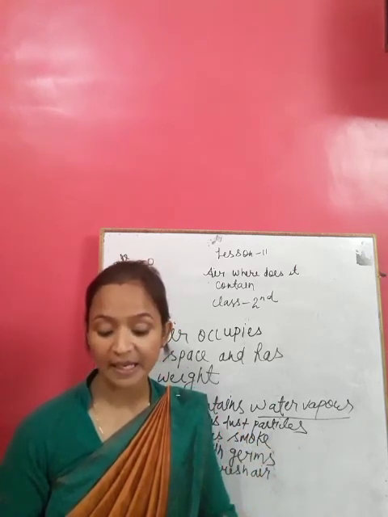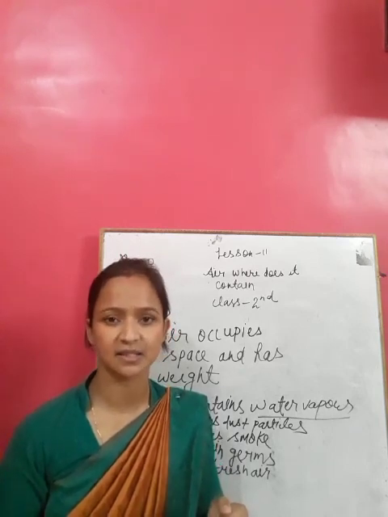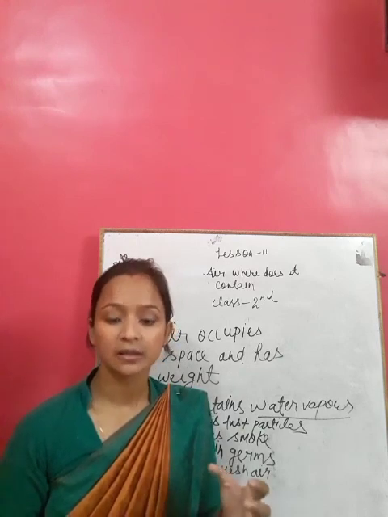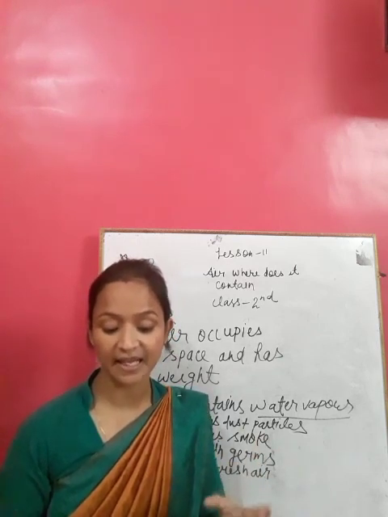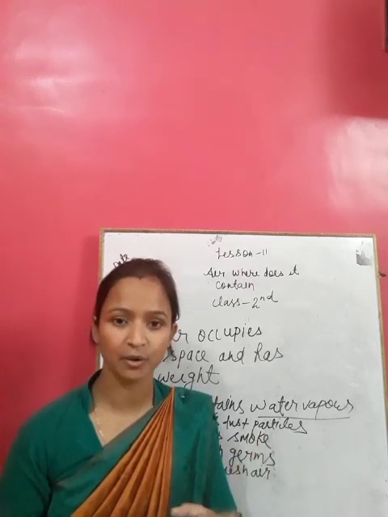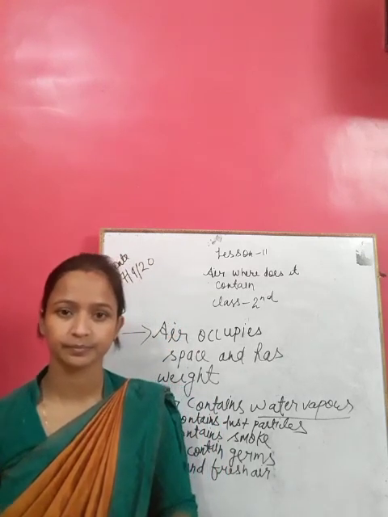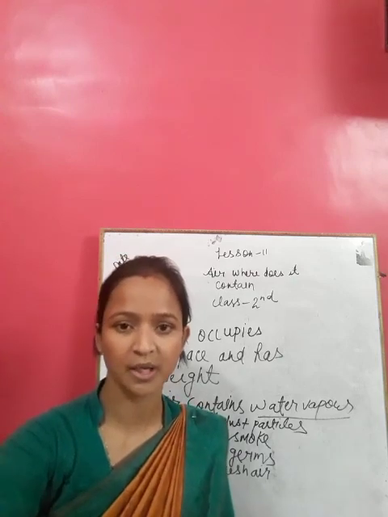Never live or play in smoky or dusty places. The air in these places is impure. Till here you have to take revision.